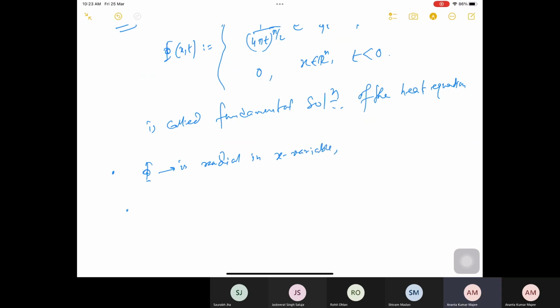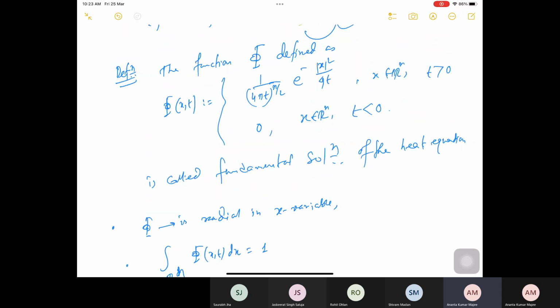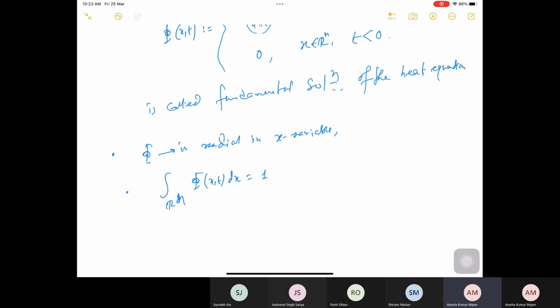Another is that, as I told you, if you integrate P of x,t over Rn with respect to x, because it is the density of a Gaussian process, it gives you 1. This holds for all t positive.